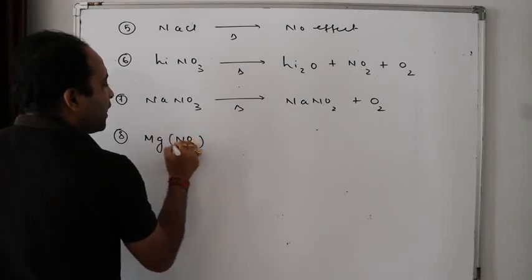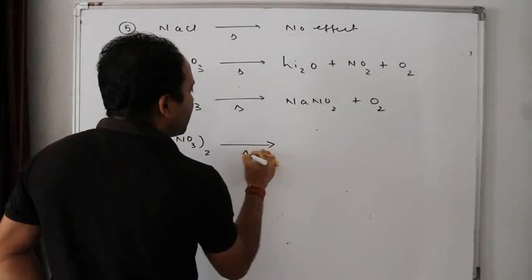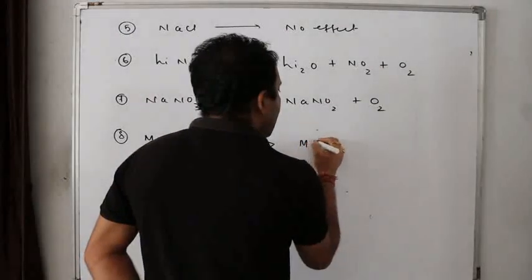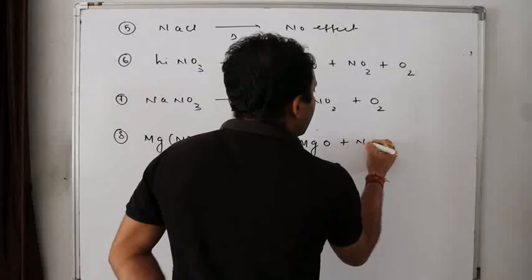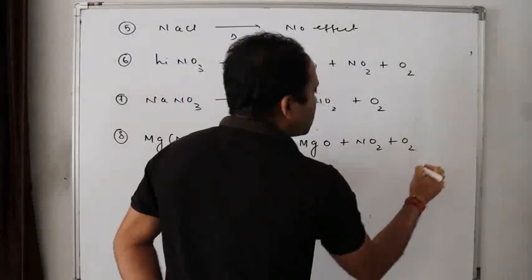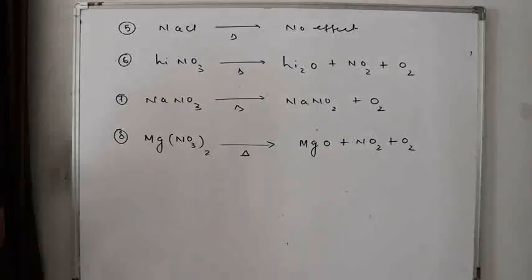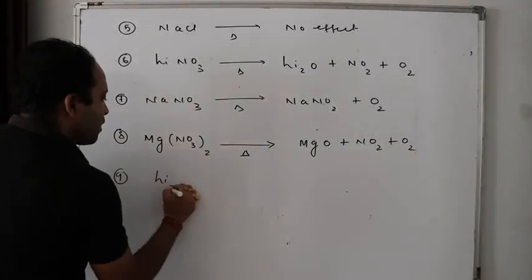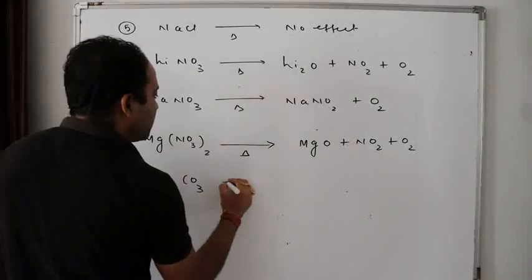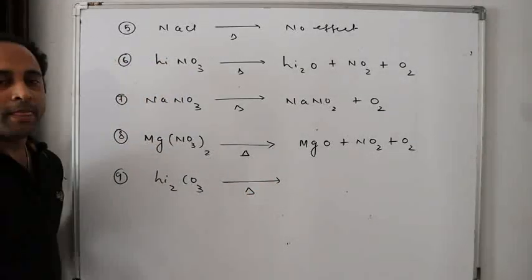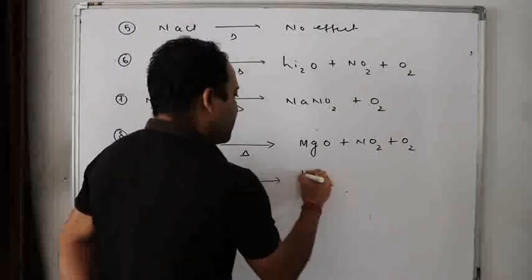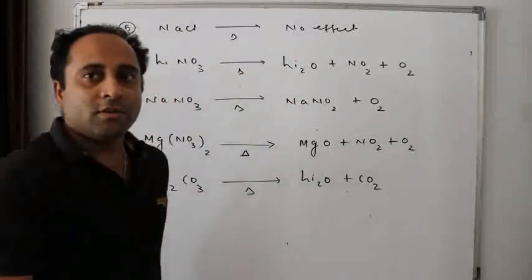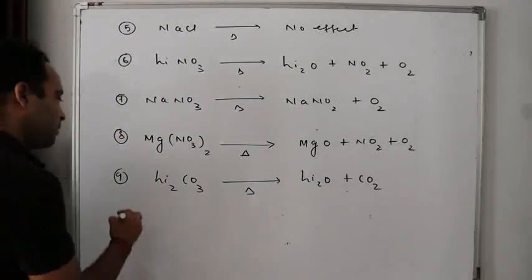Magnesium nitrate heated. What will happen? I will get magnesium oxide plus NO2 plus O2. Clear? Next. 9. Lithium carbonate heated. What will I get? I will get Li2O plus CO2. Okay. Next.